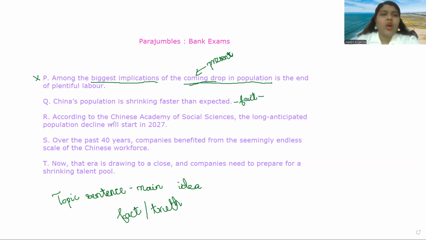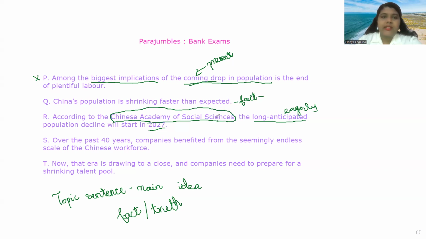Sentence R. According to the Chinese Academy of Social Sciences, the long anticipated, which means eagerly waited, population decline will start in 2027. So here, this is a research study, and if there is a research study, there should have been a problem statement in the previous sentence. So this also cannot be the topic sentence.